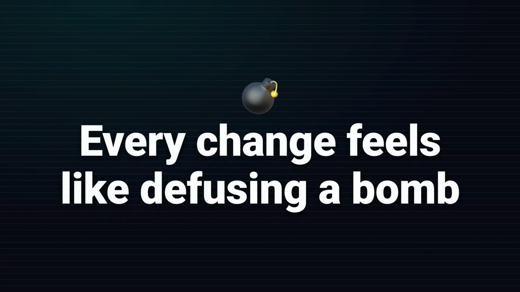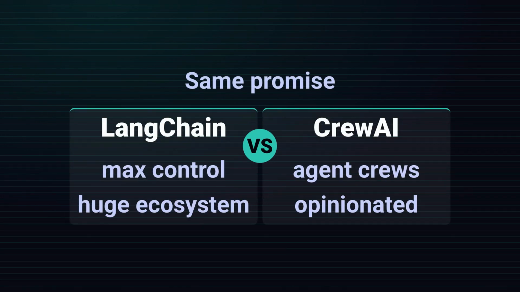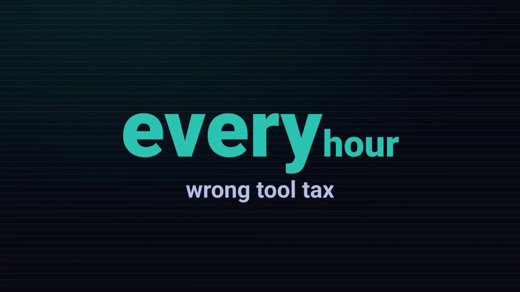You built your AI agent, shipped it, and now every small change feels like defusing a bomb. If you're fighting your framework more than your actual problem, there's a good chance you picked the wrong tool for the job. LangChain and CrewAI both promise to make agent development easier, but choosing the wrong one quietly taxes every hour you spend after that first commit.